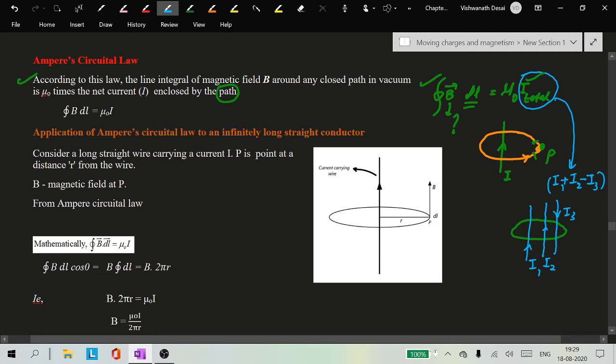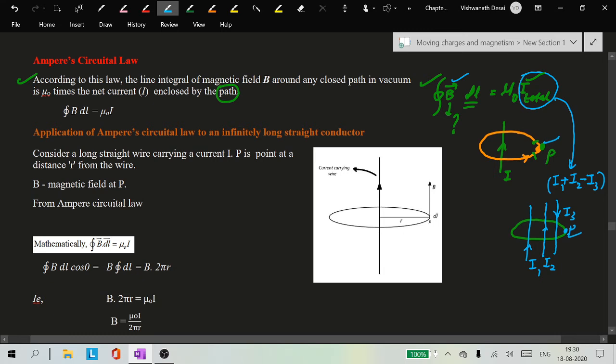So if you know the total current in a loop, and multiply by the permeability of free space mu naught, then it is easy to calculate the magnetic field. What is the magnetic field at a particular point, somewhere here at point P, or somewhere here at point P? We can calculate the magnetic field produced by all these conductors.